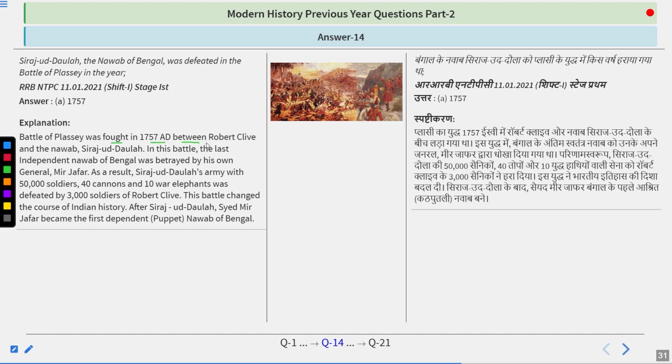The Battle of Plassey was fought in 1757 AD between Robert Clive and Nawab Siraj-ud-Daulah. In this battle, the last independent Nawab of Bengal was betrayed by his own general, Mir Zafar. As a result, Siraj-ud-Daulah's army with 50,000 soldiers, 40 cannons, 10 war elephants was defeated by 3,000 soldiers of Robert Clive. This battle changed the course of Indian history. After Siraj-ud-Daulah, Sayyid Mir Zafar became the first puppet Nawab of Bengal. So do remember the answer is 1757.